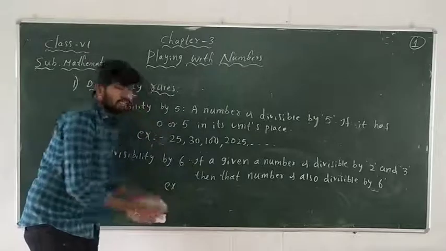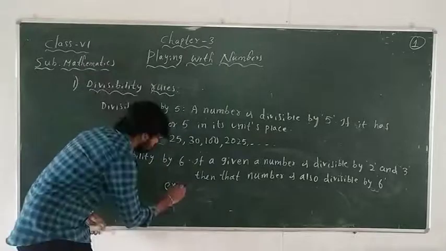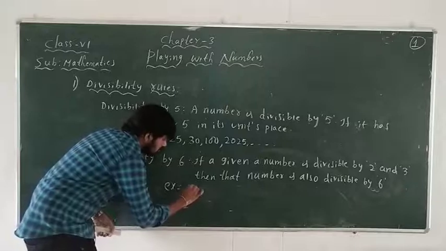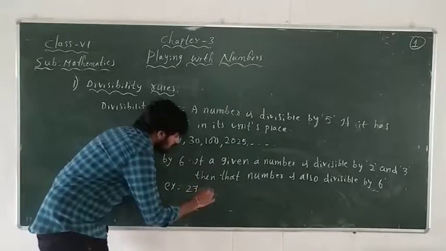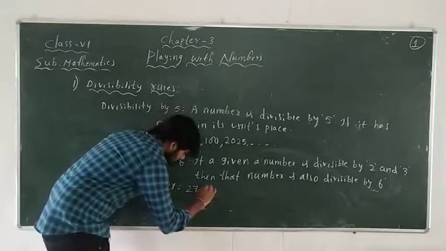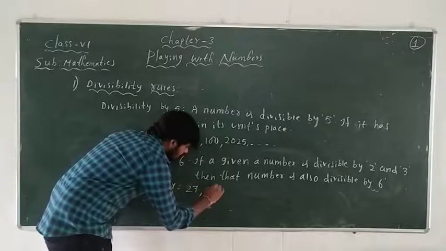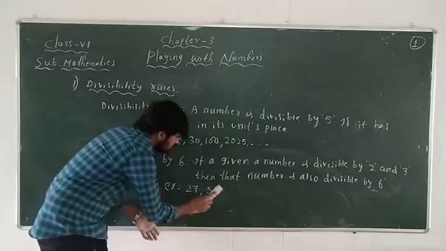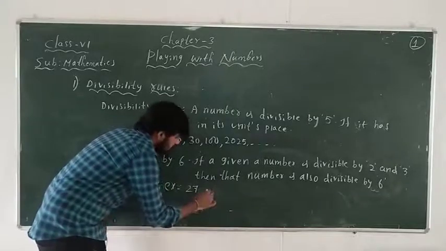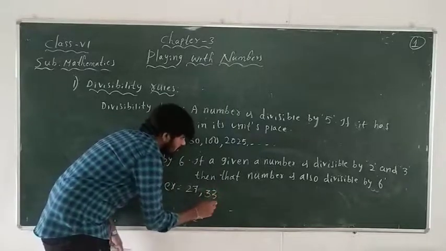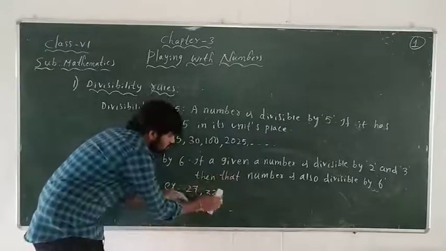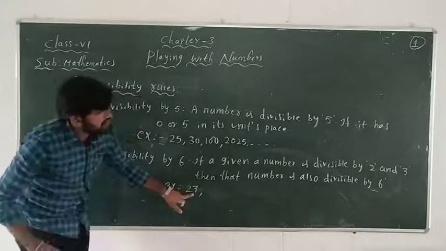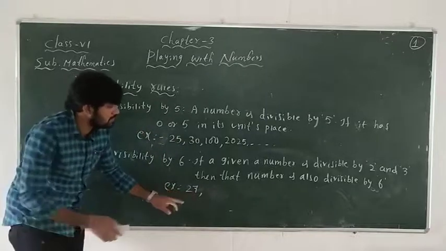But we need to write examples which are divisible by 6. That is 227, one example, and another is 365, but 365 is not divisible. Next, 33 is not divisible by 6, it is divisible by only 3. Next, 27 is also not divisible by 6 because it is divisible by only 3.